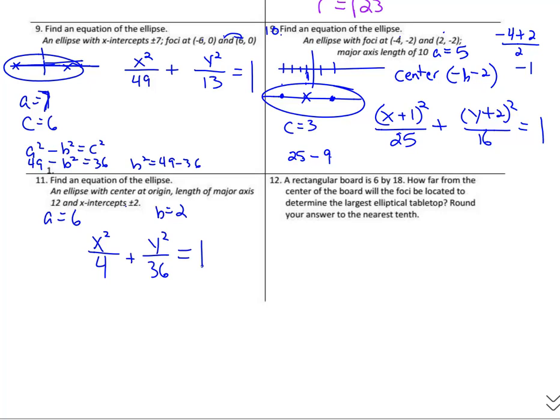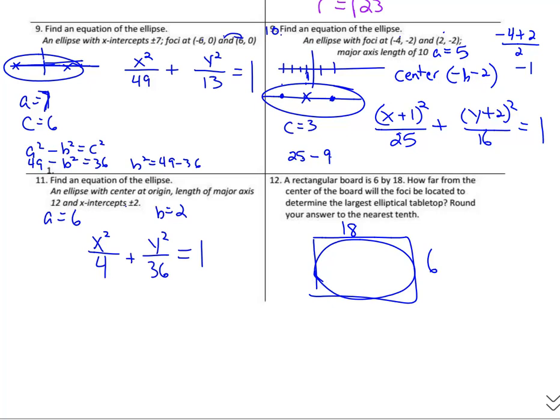Now, number 12, a rectangular board is 6 by 18. How far from the center of the board will the foci be located to determine the largest elliptical tabletop? So basically, we've got a board, the longer side is 18, the shorter is 6. And we want to make the largest ellipse we can out of this.